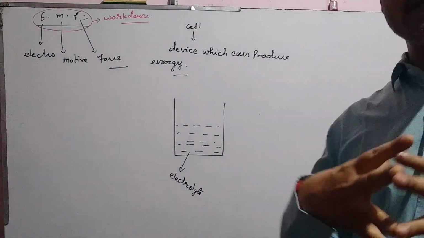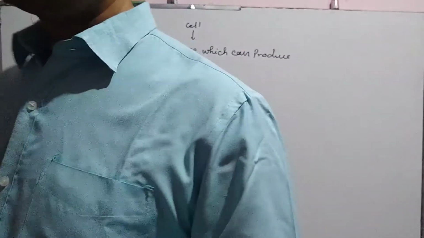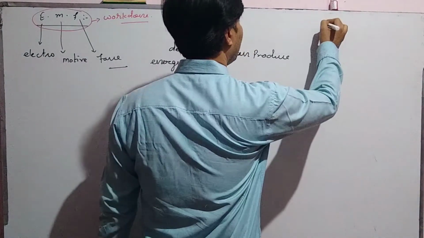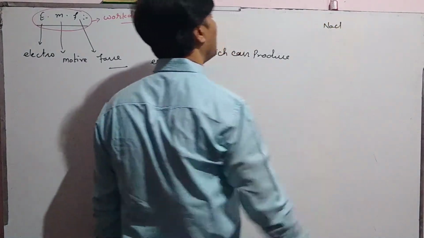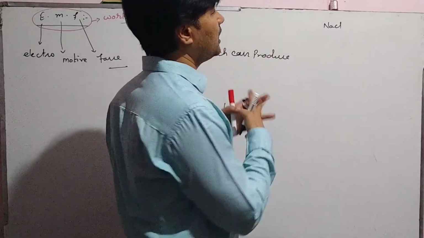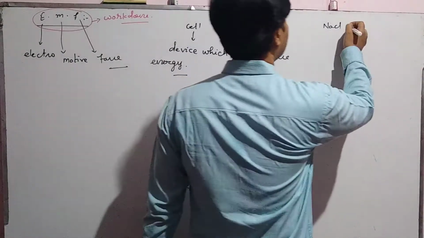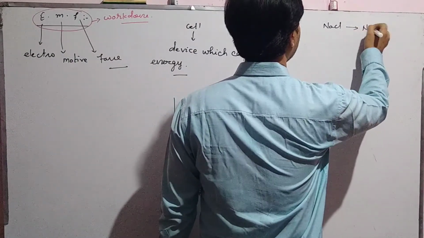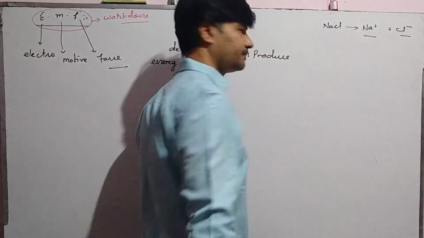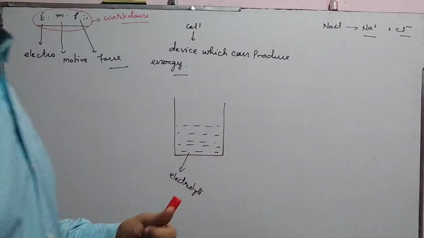When we pass electricity through electrolyte, suppose we have an electrolyte molten NaCl. When we pass electricity through molten NaCl, it decomposes to form Na+ and Cl- ions. Na+ ion and Cl- ion.